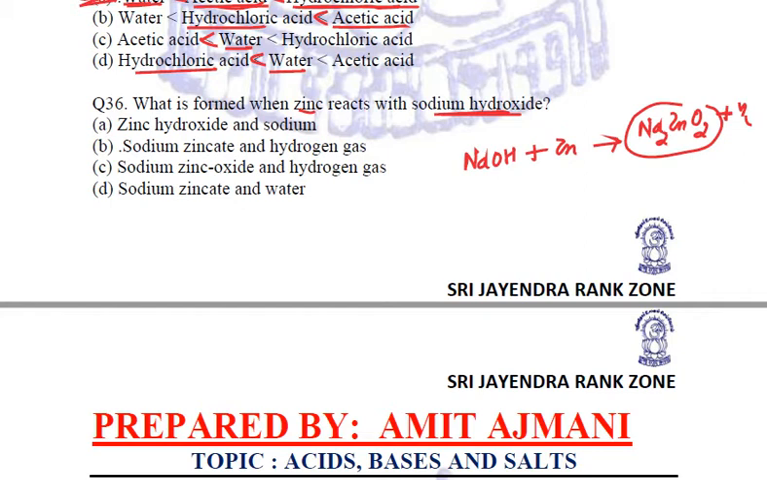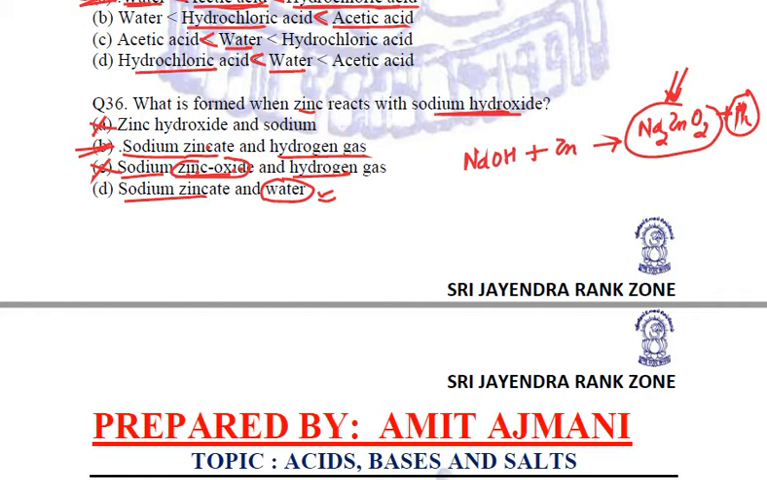So the first option, zinc hydroxide, is obviously incorrect. Next is sodium zincate and hydrogen gas. Correct option. Sodium zinc oxide and hydrogen: zincate and zinc oxide, he is confusing you. No. Sodium zincate is correct, but it is not water. Now this is very important to relate, that not only the main product but all the other products of the reaction should also be taken care of.